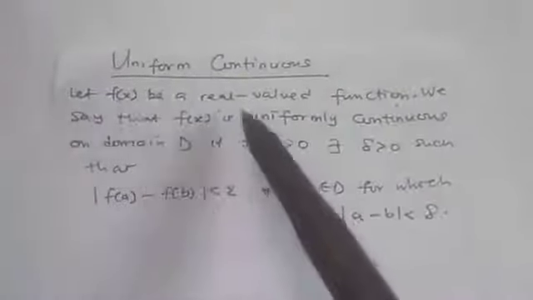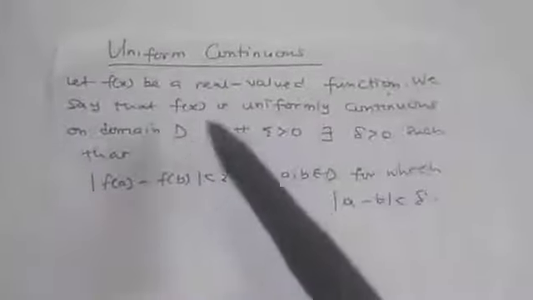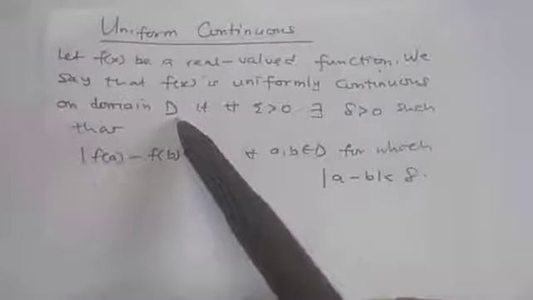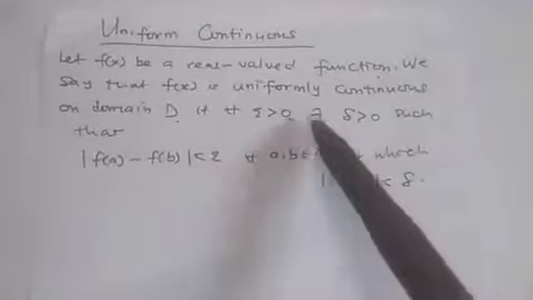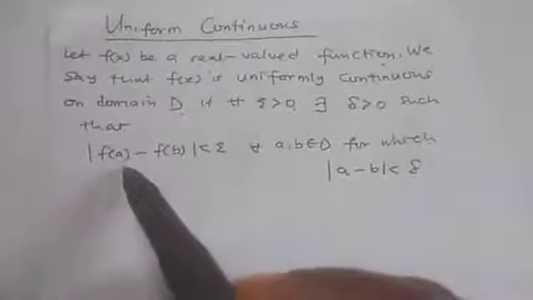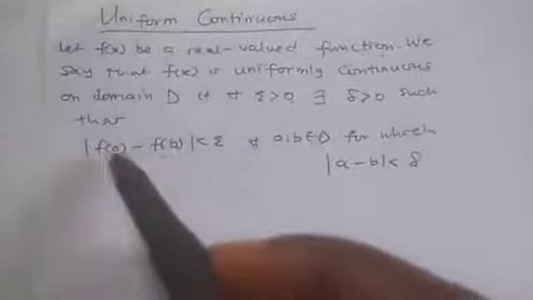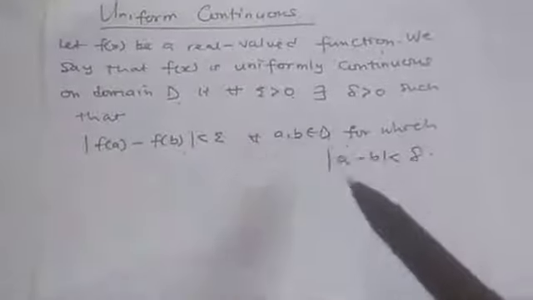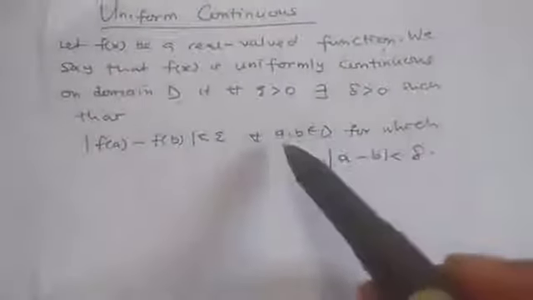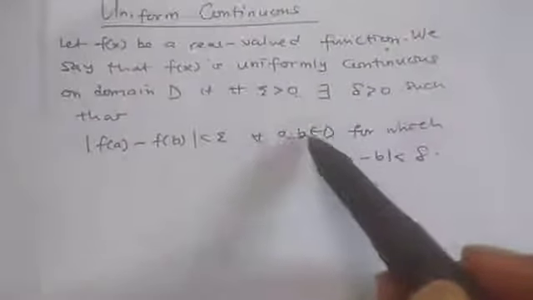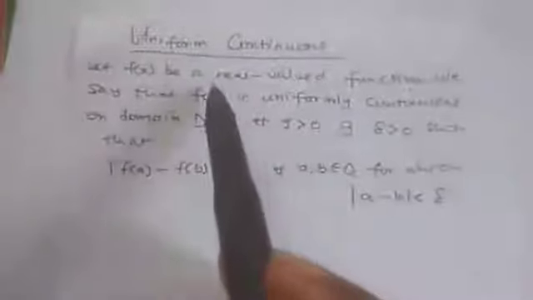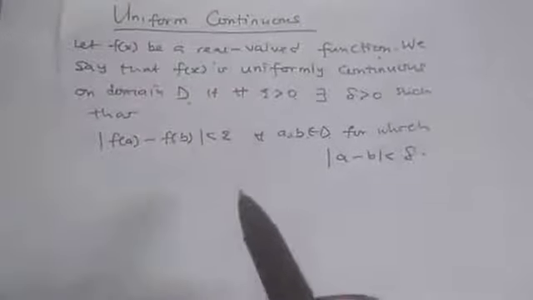Now, let f be a real valued function. We say that f is uniformly continuous on a certain domain D if for every epsilon greater than 0, there exists a delta greater than 0 such that f of a minus f of b, that is, we pick a and b in a certain domain, and if it satisfies this property, if we can find delta there for any 2 points we pick in a domain, then we say that f is uniformly continuous on that domain.